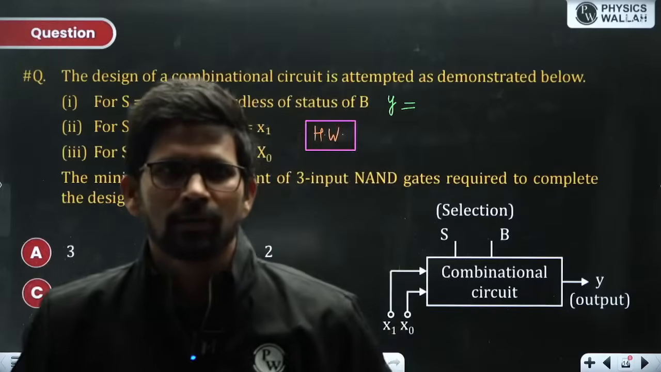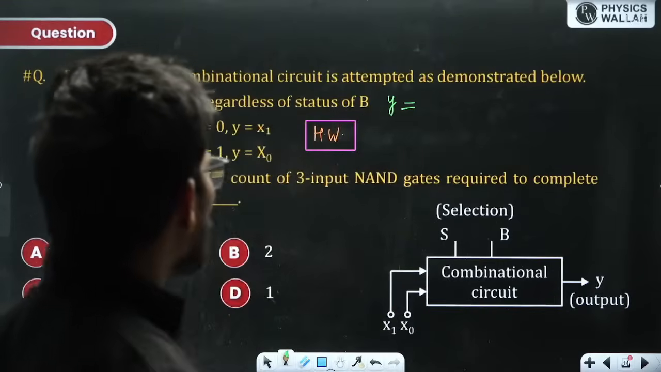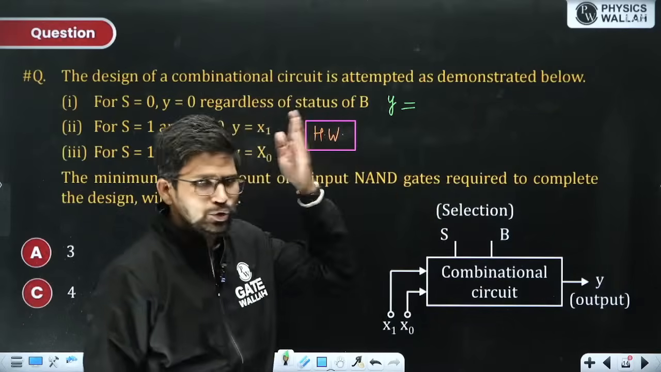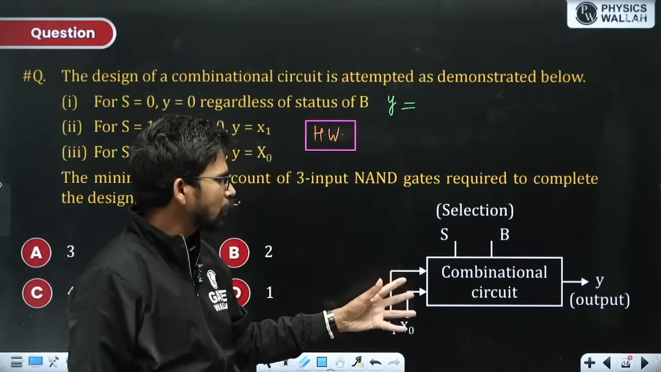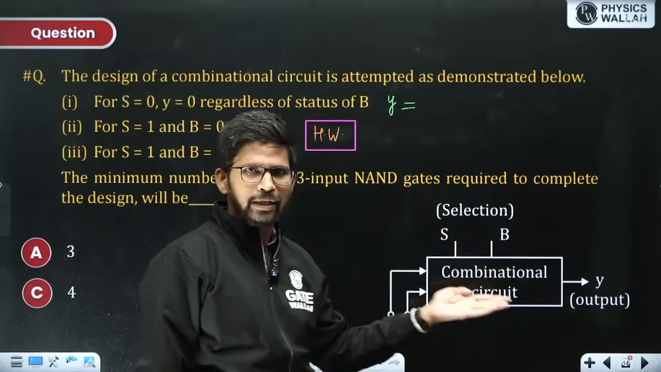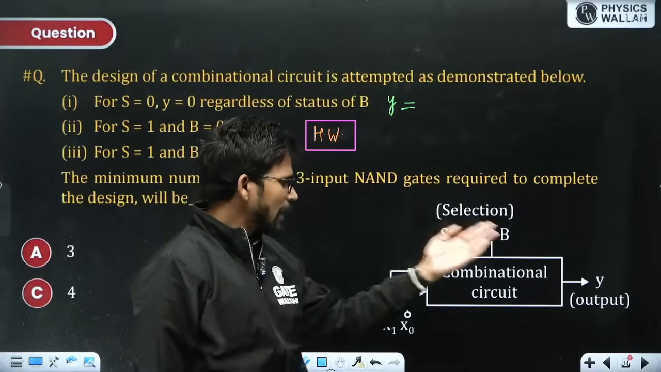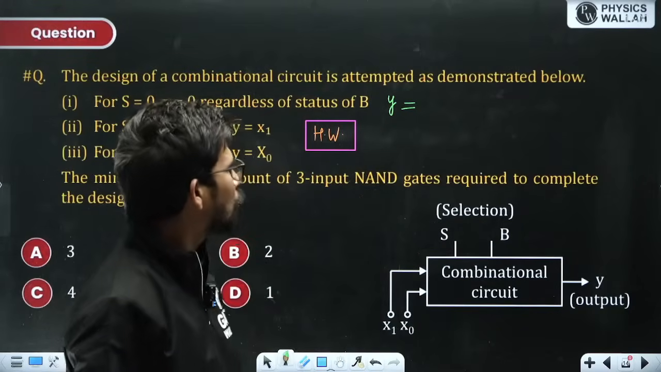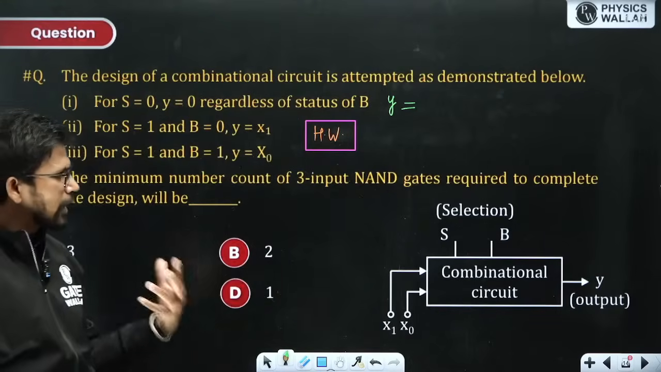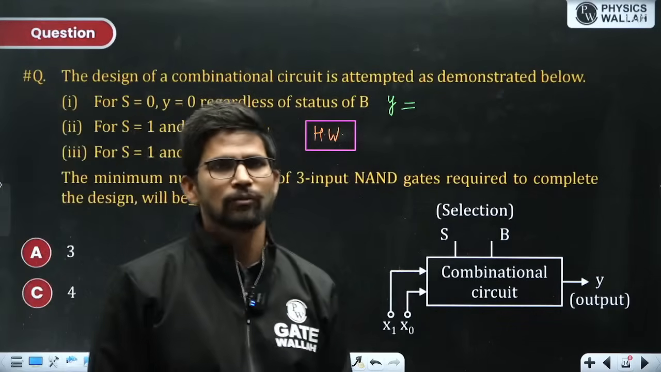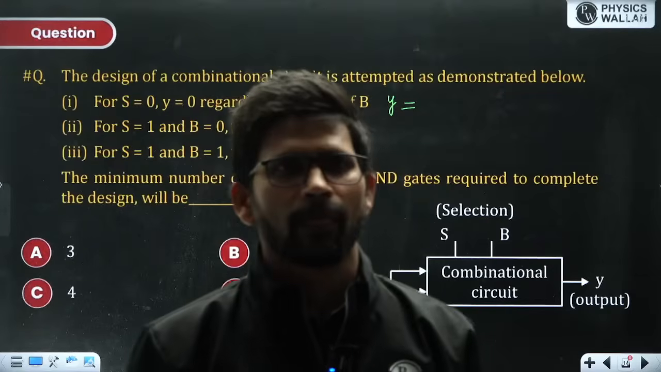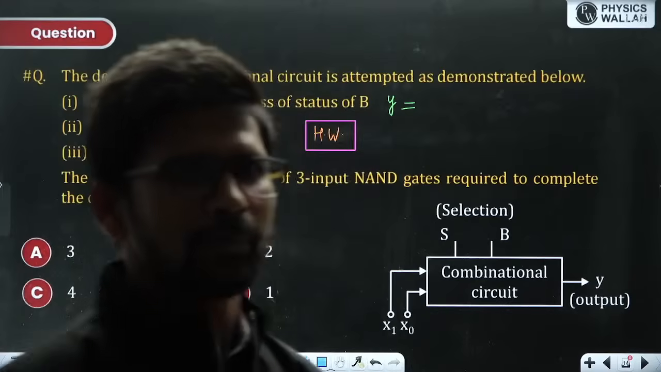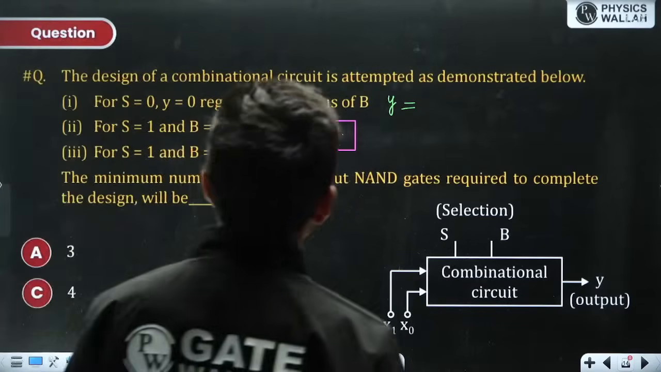Okay. Firstly, try to write down the output Y in terms of S, B, X1 and X0. The selection input is also an input line, and these two are input lines. On the basis of the values of S and B, input lines X1, X0 are transferred to the output Y. So try to write down Y on the basis of the values of S and B, whatever information is provided. It will take 3 to 4 minutes. Firstly write down the answer.